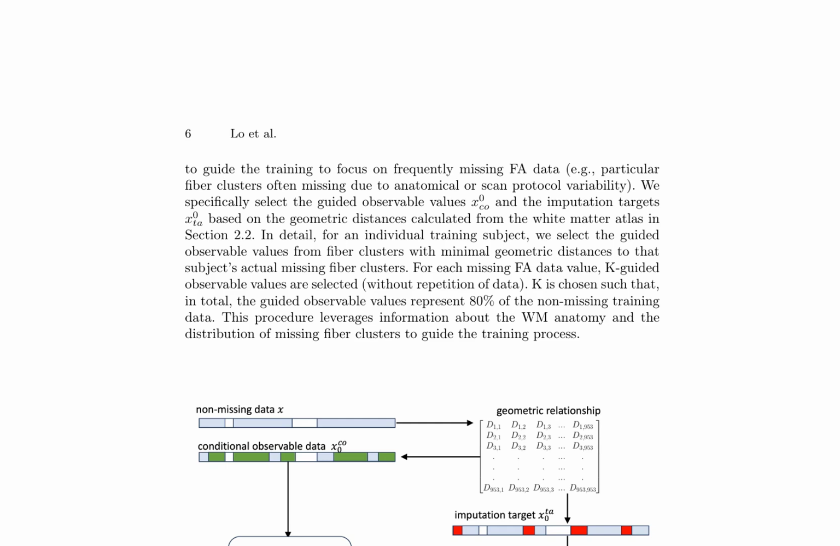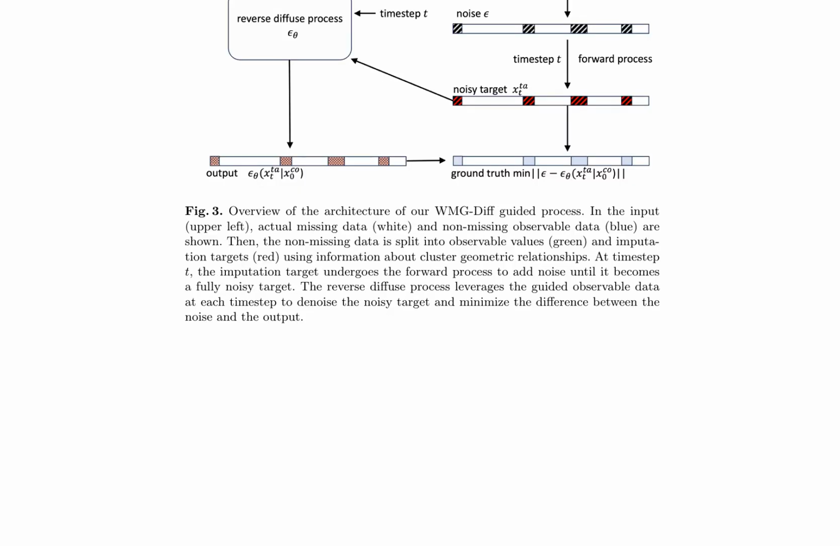The WMG-Diff architecture involves inputting actual missing data and non-missing observable data, which are then split into observable values and imputation targets using cluster geometric relationships. At each time step, the imputation target undergoes a forward process to add noise, becoming a fully noisy target. Subsequently, the reverse diffusion process utilizes guided observable data to denoise the noisy target and minimize the difference between the noise and the output. By leveraging geometric relationships within WM anatomy, WMG-Diff offers a promising solution for enhancing the quality of MRI scans and improving our understanding of brain structure and function.